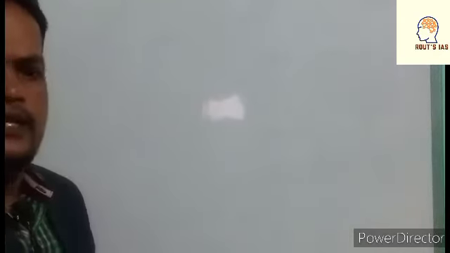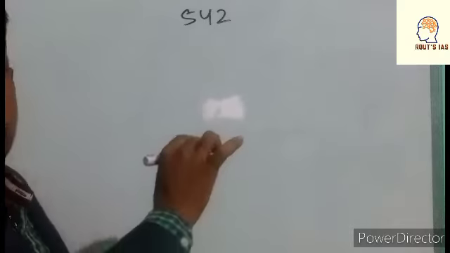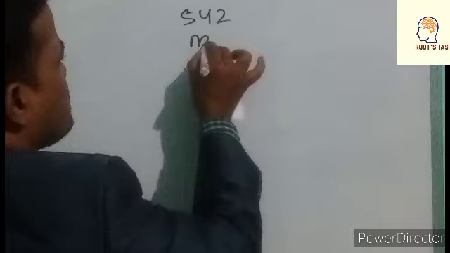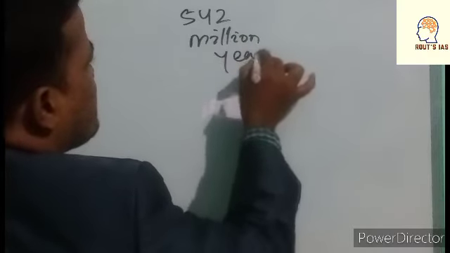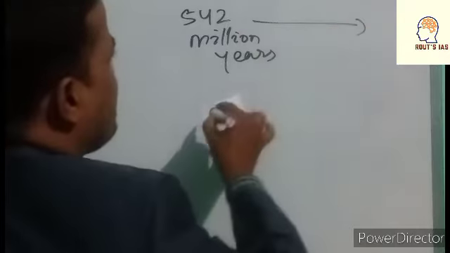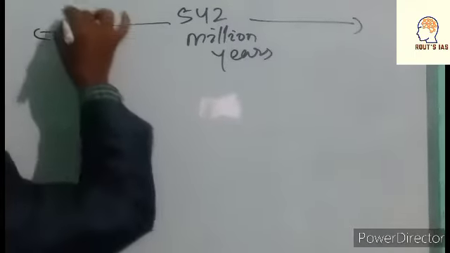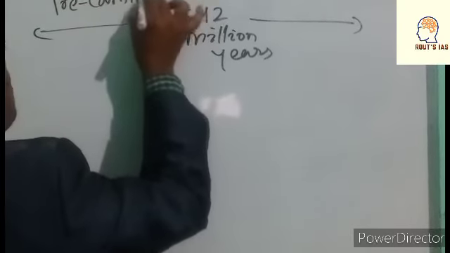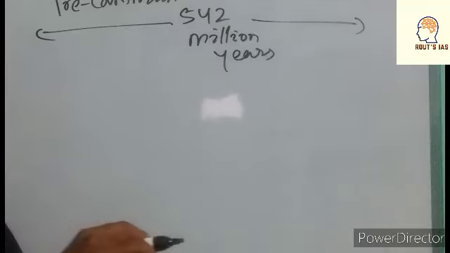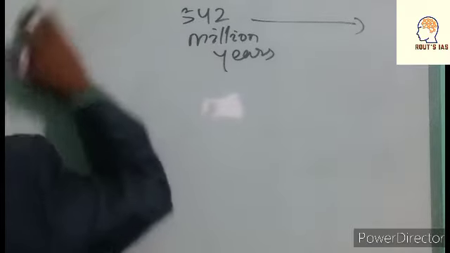We know that broadly it is divided into two parts, taking 542 million years as the reference time. Before that it is called Precambrian, and after that period it is called Phanerozoic. Let us write in this way.